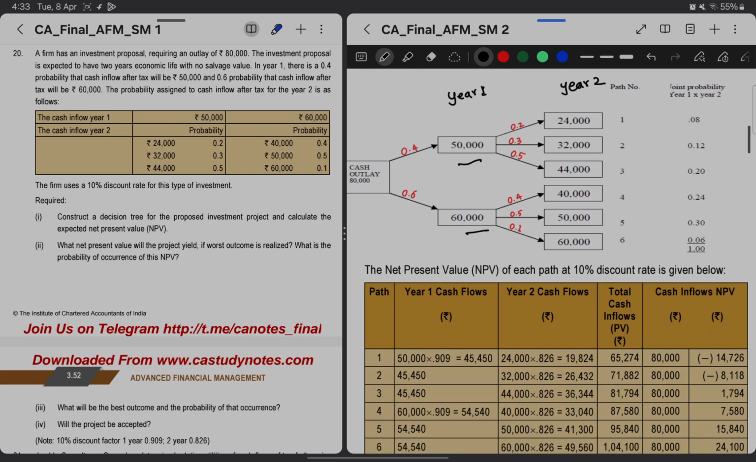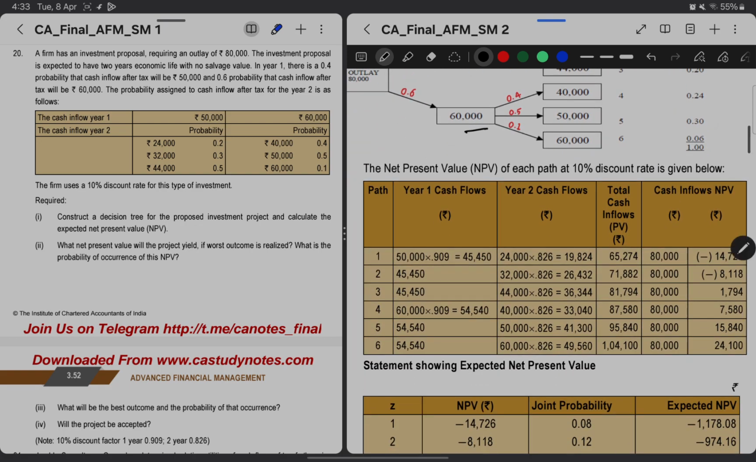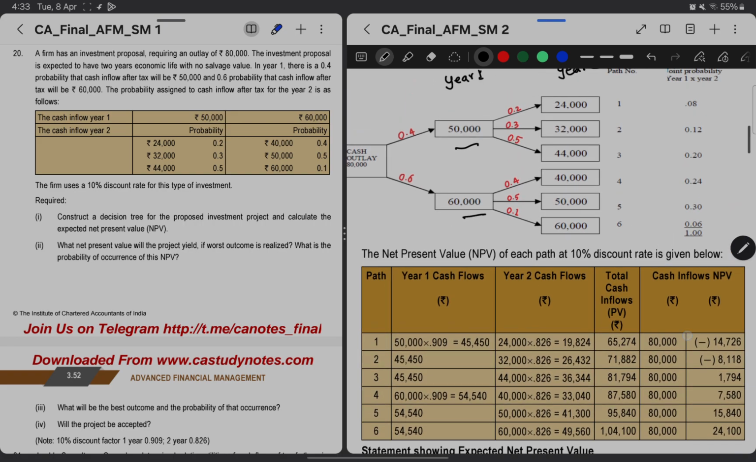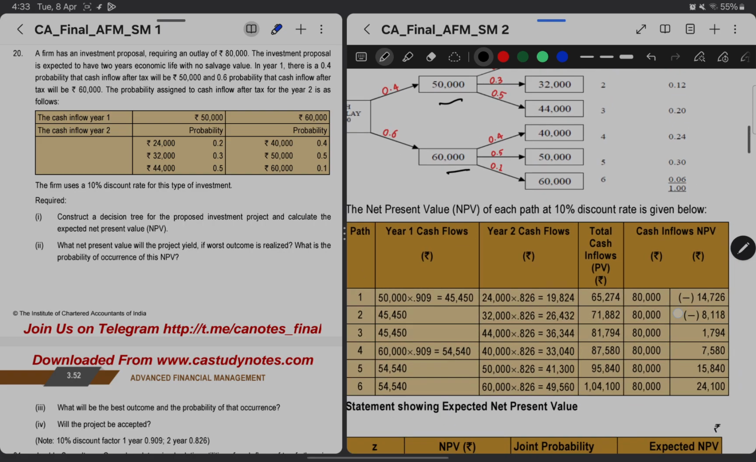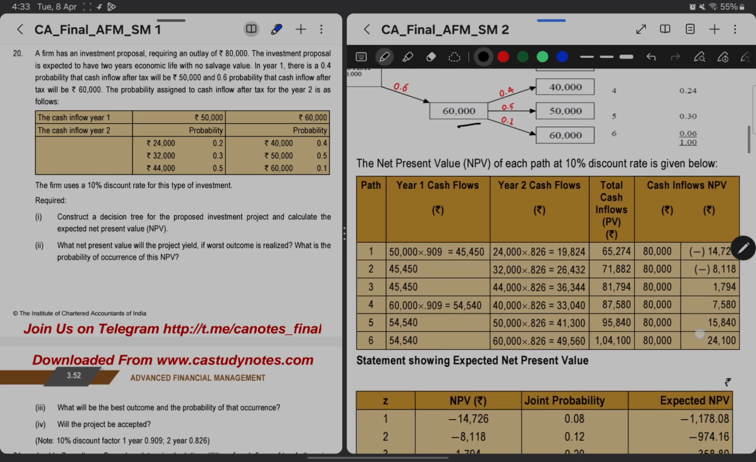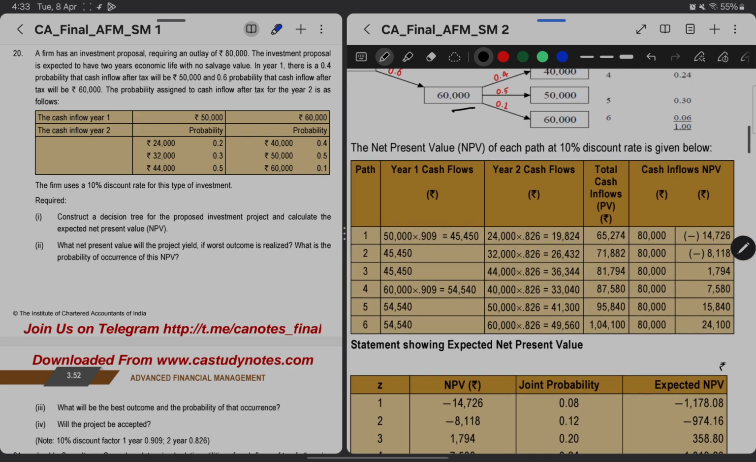As we have seen, there are 6 outcomes. NPV also, we will get 6 NPVs. Now the first year cash flows will be multiplied with the discount rates. Same case goes with the year 2 also. And out of the 6 NPVs, now we have to see the best case and worst case NPVs, as it is the requirement of second and third.